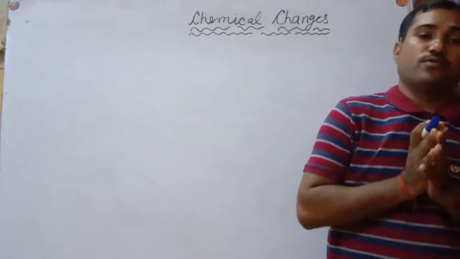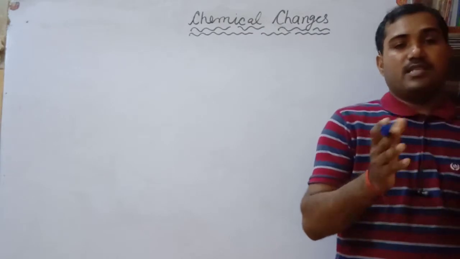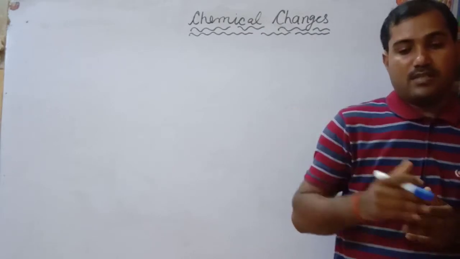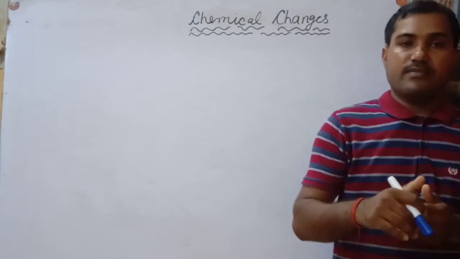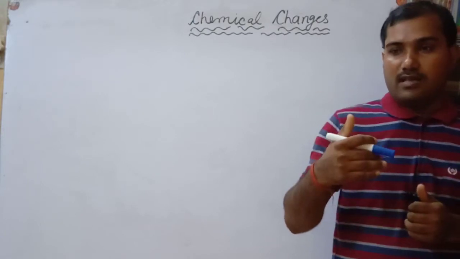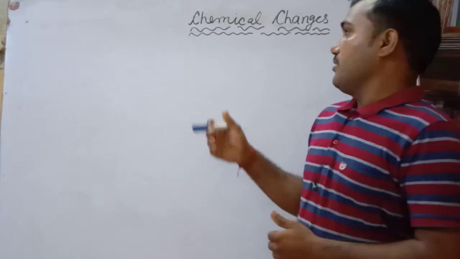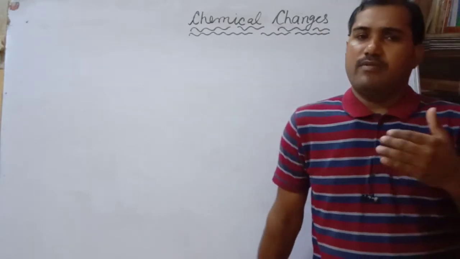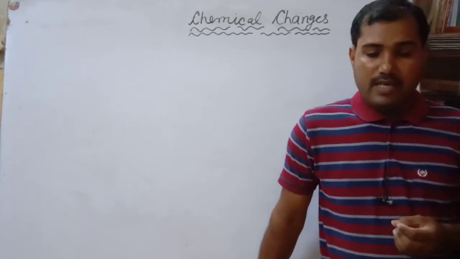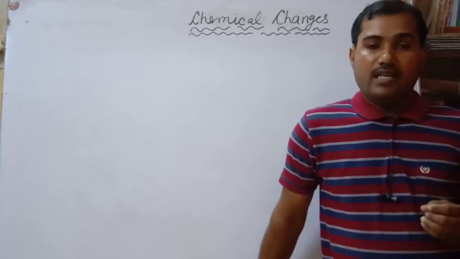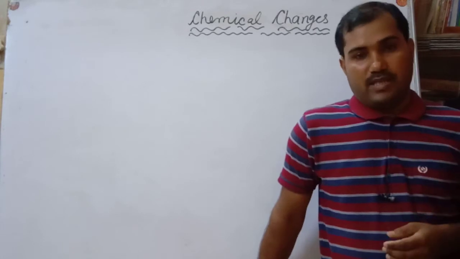So first, we should know why these chemical changes take place. In previous classes, we have discussed physical and chemical changes, and how we will identify whether the given changes are chemical changes, and we have seen this with the help of suitable examples. Now today we will try to see why these chemical changes take place.